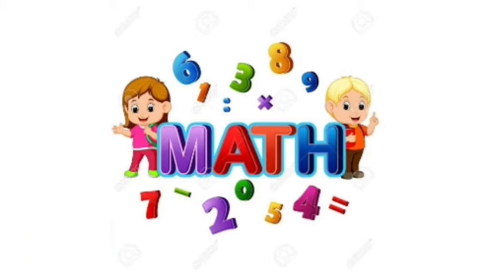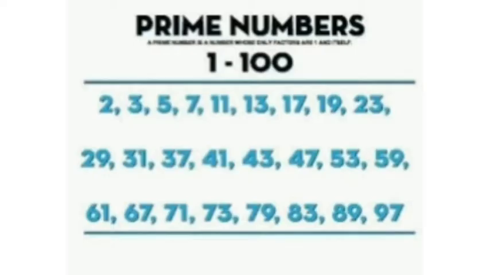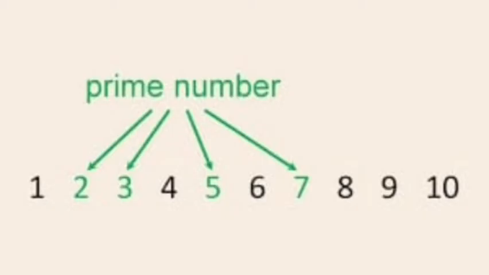First question. What is a prime number? Prime numbers are numbers which have exactly two factors, that is 1 and the number itself, isn't it? Can you say any prime number? Yes, 2, 3, 5, 7, etc. Okay. What is a composite number?